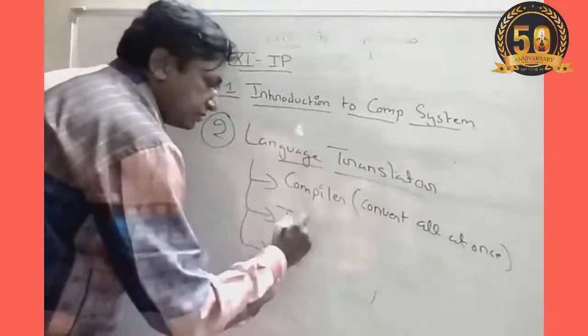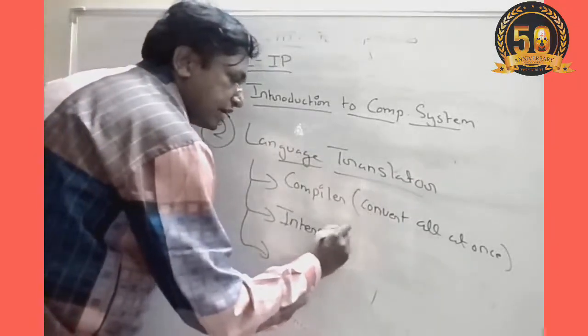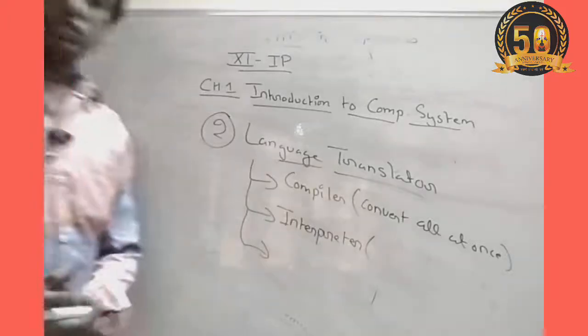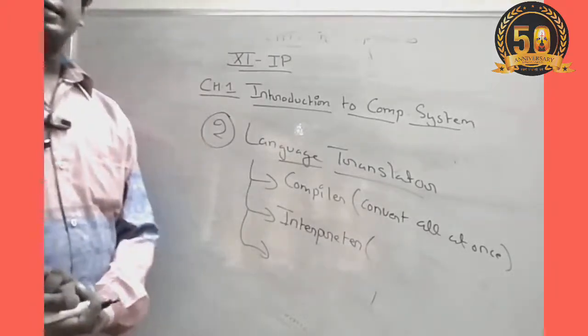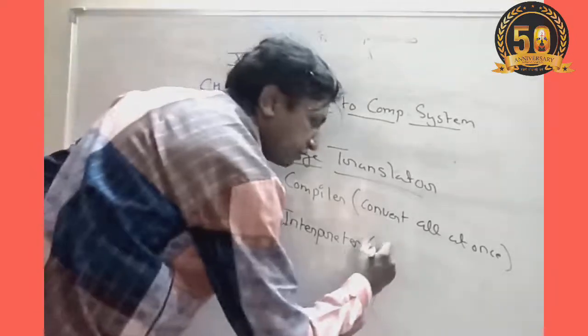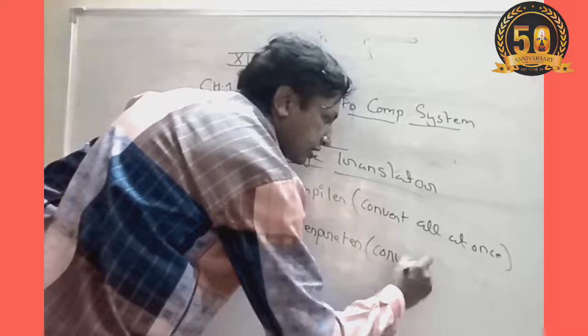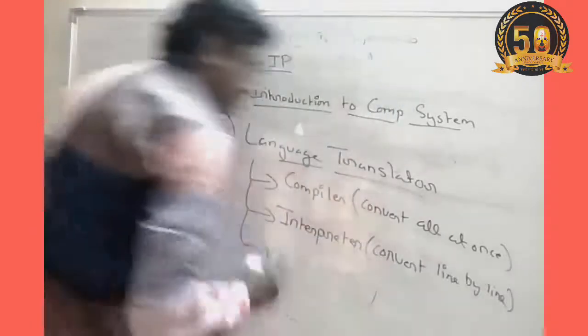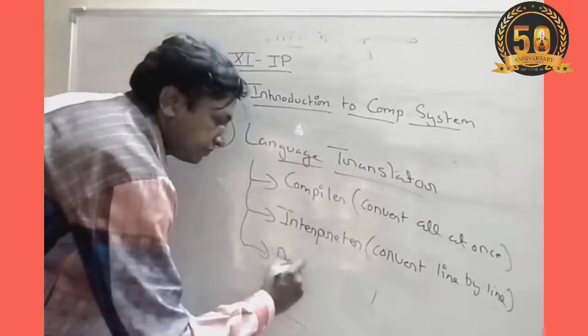Second is the interpreter. Interpreter is the same as compiler, except that it converts instructions line by line. So if a particular line contains an error, only that line will not be converted and the remaining lines will be converted to machine language. Convert line by line.